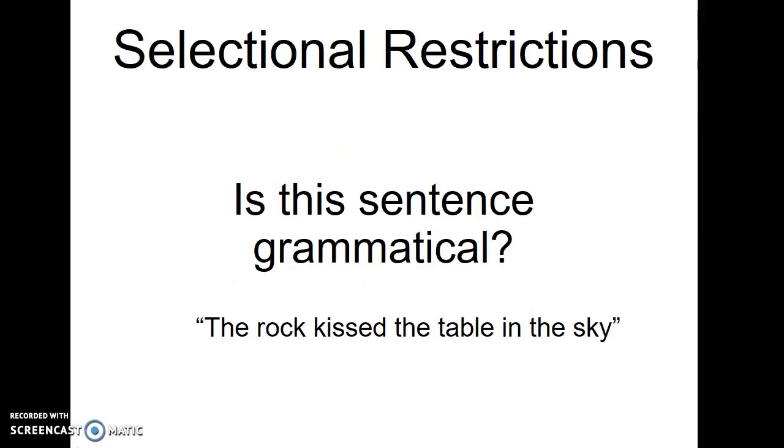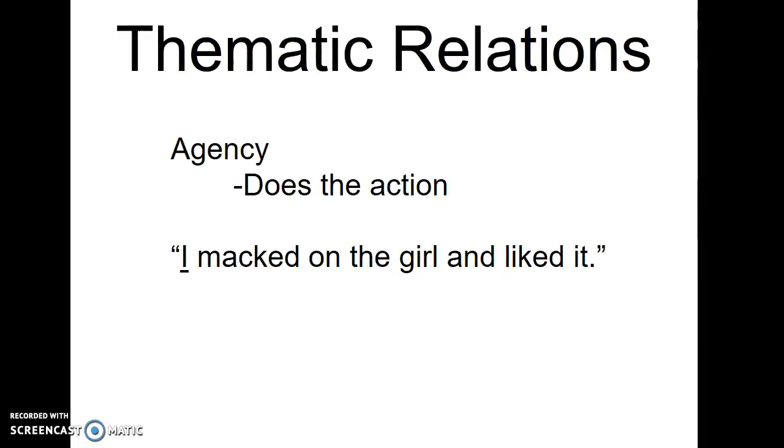Is the following sentence grammatical? The rock kissed the table in the sky. So that sentence is grammatical, but it doesn't make much semantic sense. And this brings us to the notion of thematic relations.